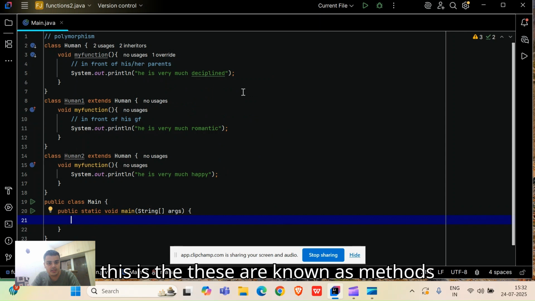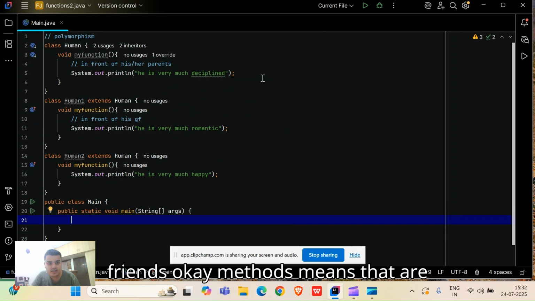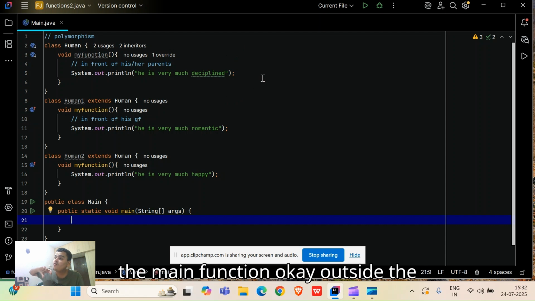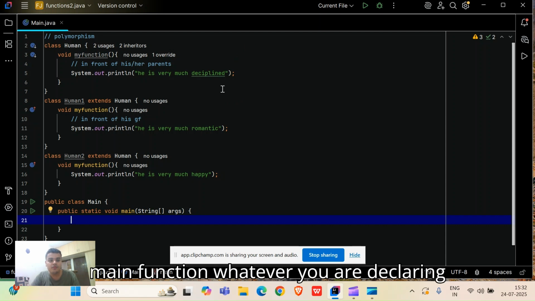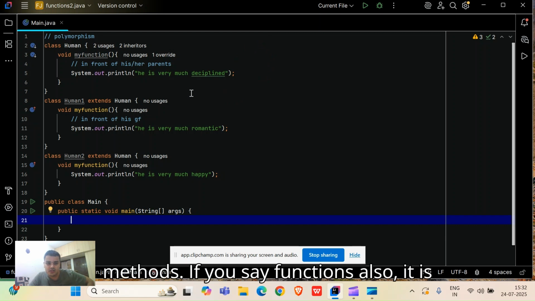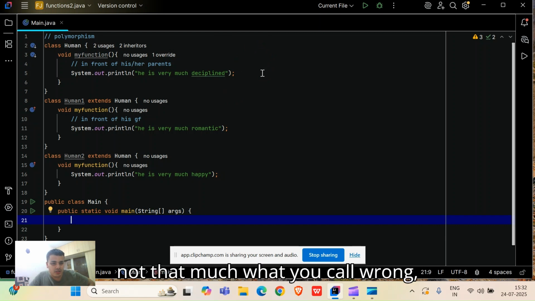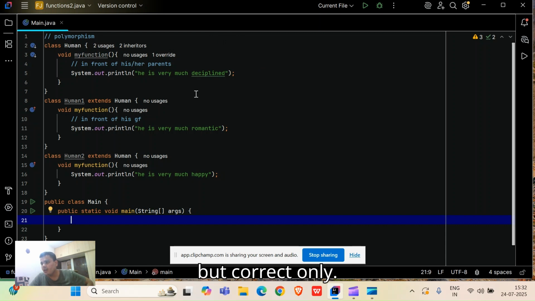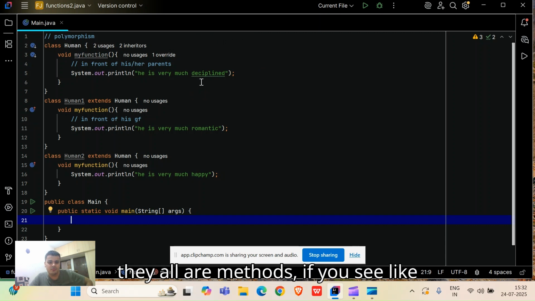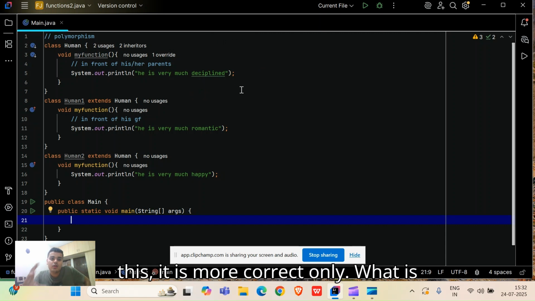Okay, these are known as methods, friends. Methods means those that are declared outside the main method, outside the main function. Whatever you are declaring outside the main function, they are all together said to be methods. If you say functions, it is not that wrong, but it is more correct to say that they are all methods.